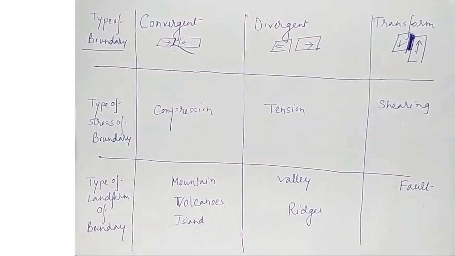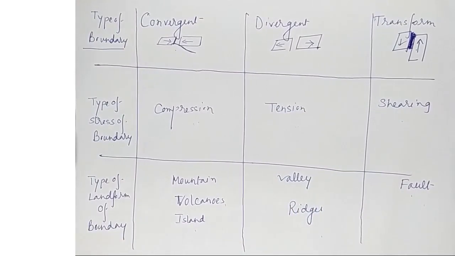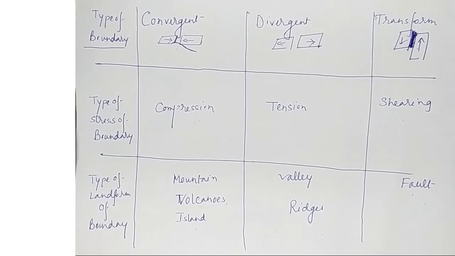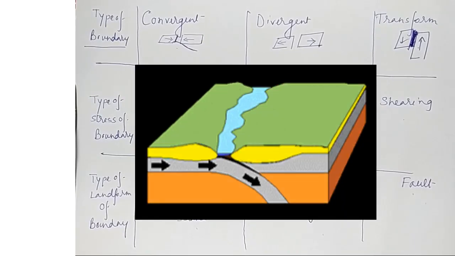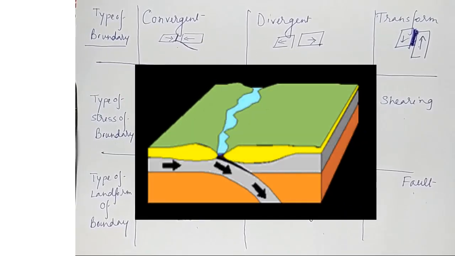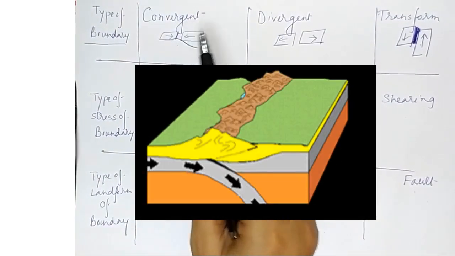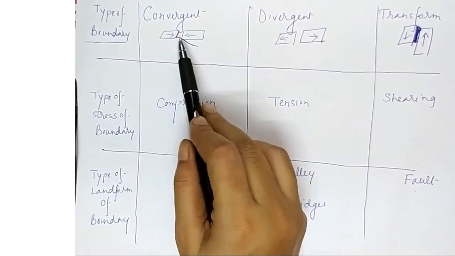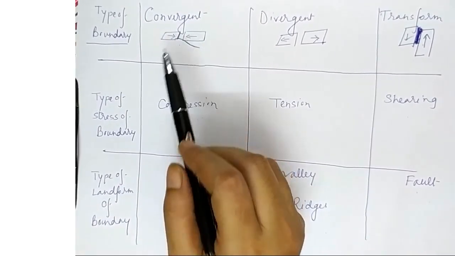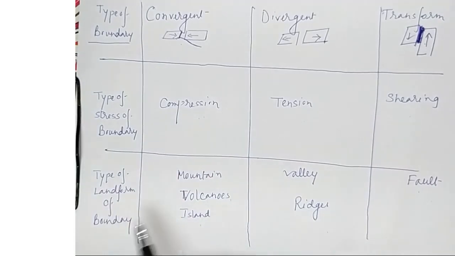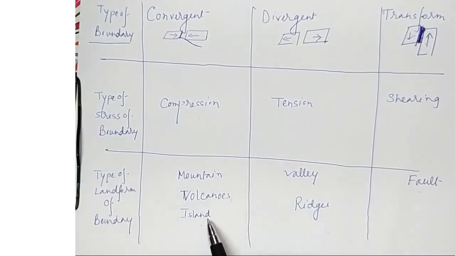So the first plate boundary is called the convergent plate boundary. When two plates of varying densities, like a lighter continental plate and a heavier oceanic plate, move towards each other, the lighter plate rides over the heavier plate, forming a deep gap, and this type of boundary is called the convergent plate boundary. Type of stress of boundary, compression. Type of landform of boundary, mountains, volcanoes and islands.